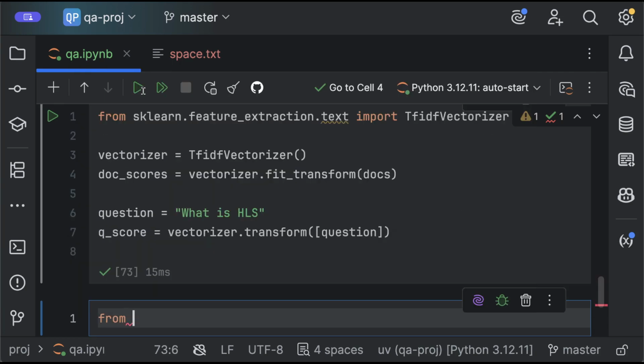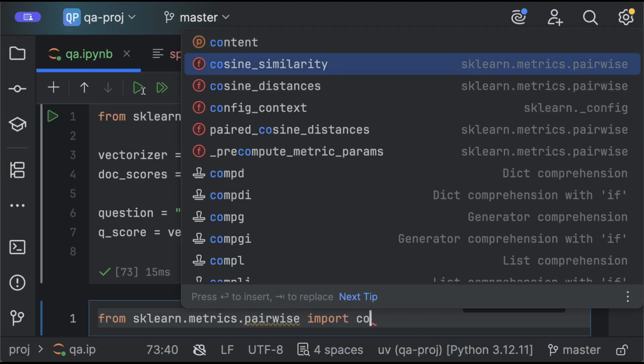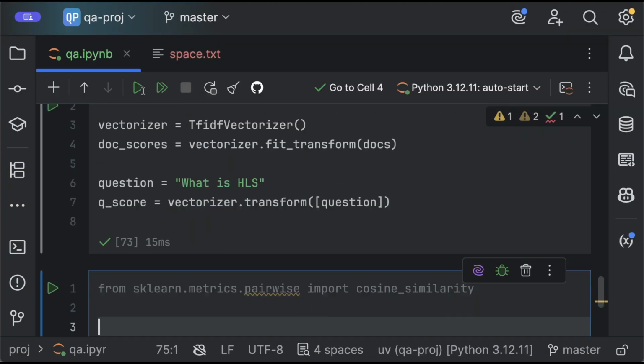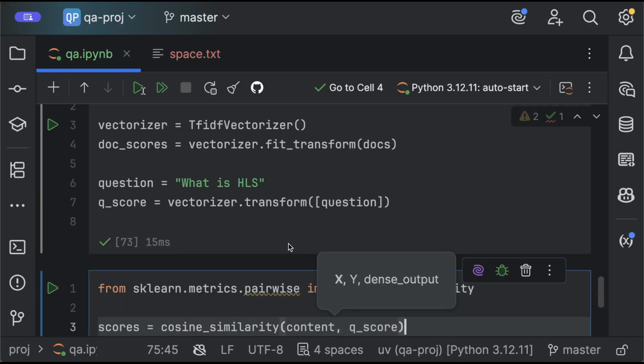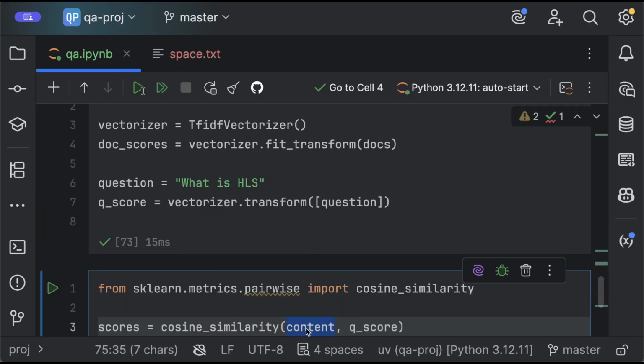And for that, I can still use scikit-learn. Then I have metrics, and then I have pairwise. And then I have a function called cosine similarity that is able to do exactly this, compare the question with the answer. And let's get the scores, and let's say cosine similarity, and we'll pass the content and the score.